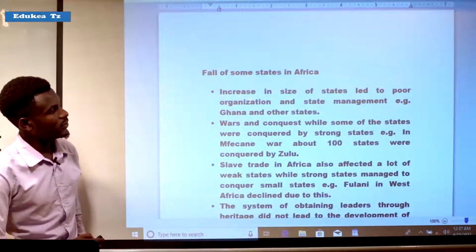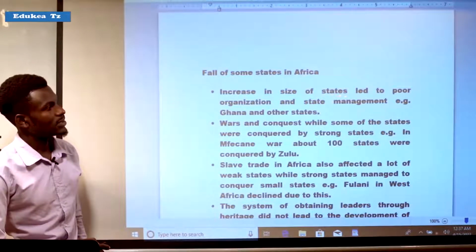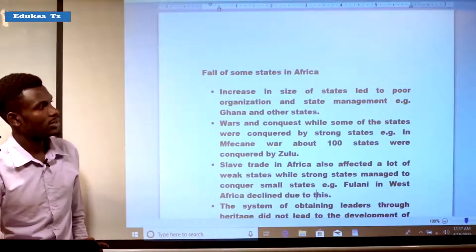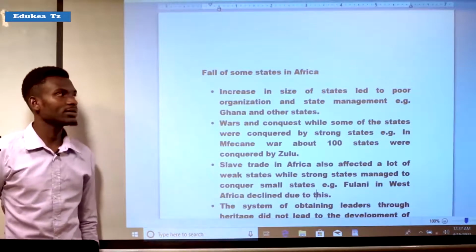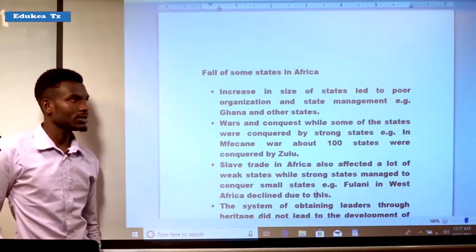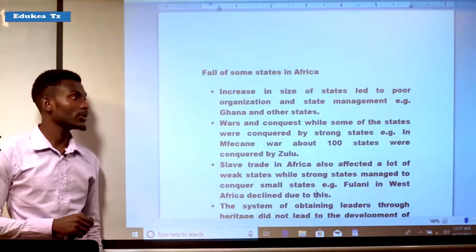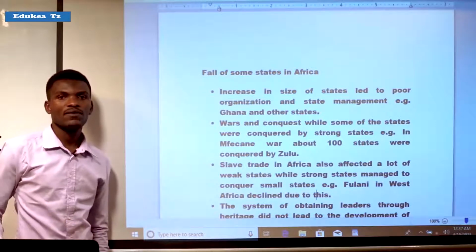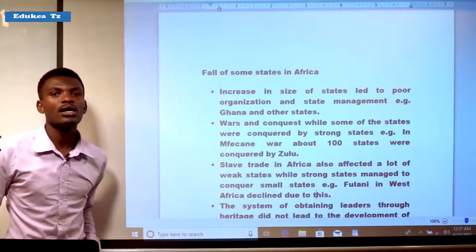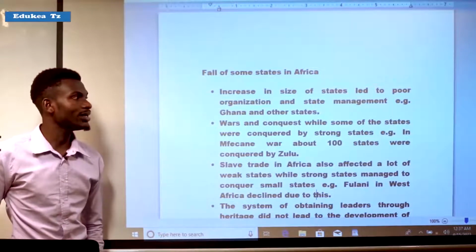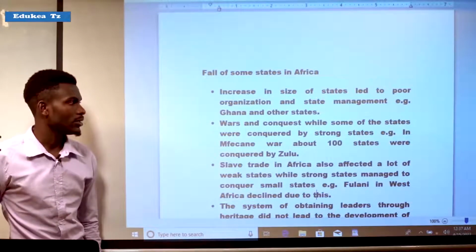The first factor for the fall was the increase in size of states, which led to poor organization and state management. For example, Ghana and other states failed because of the increase in size of the state, and the leaders were not able to organize and manage the states.